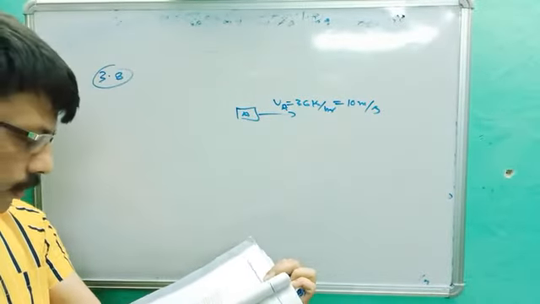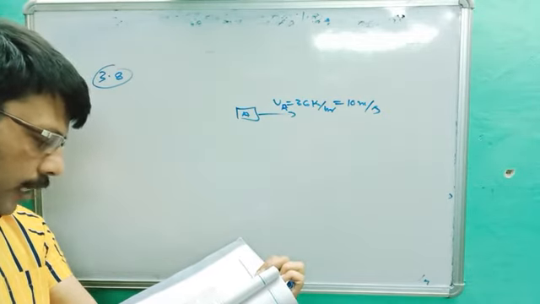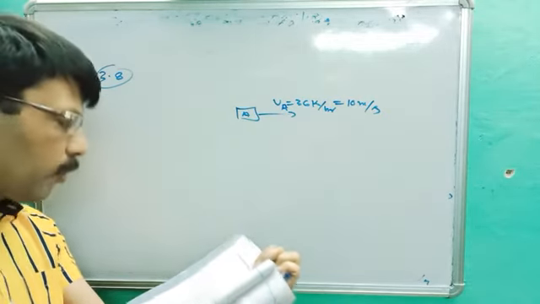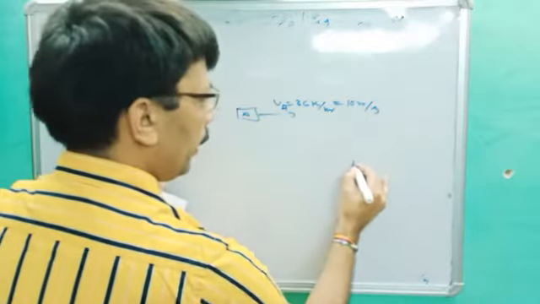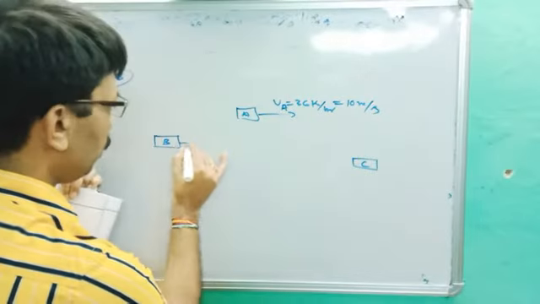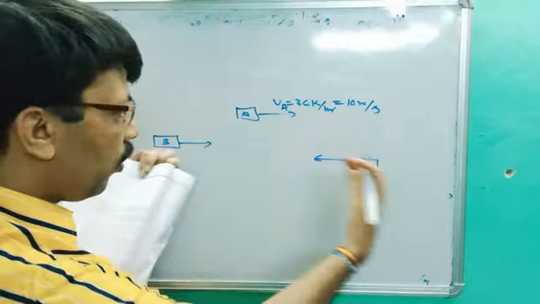And two cars B and C are approaching in the opposite direction. Two more cars are there. Car B and car C are approaching. See there, car A is moving that direction and B and C are in the opposite direction.